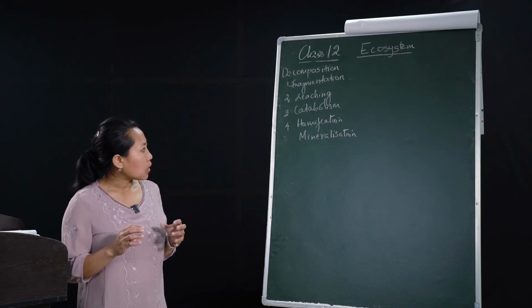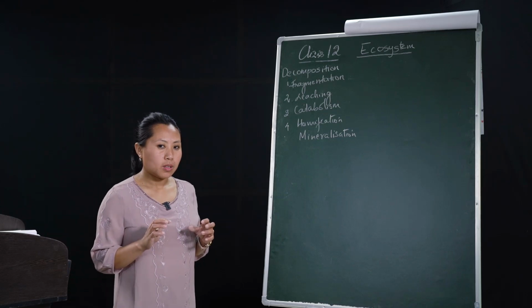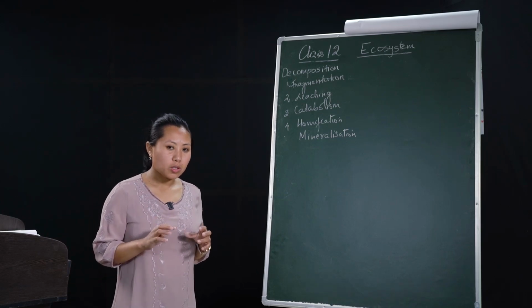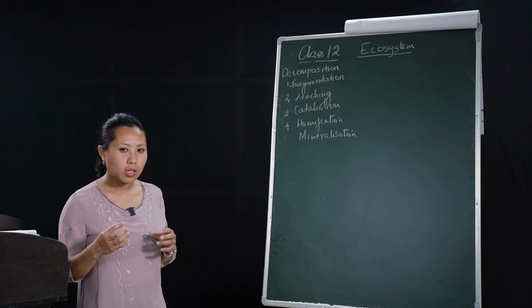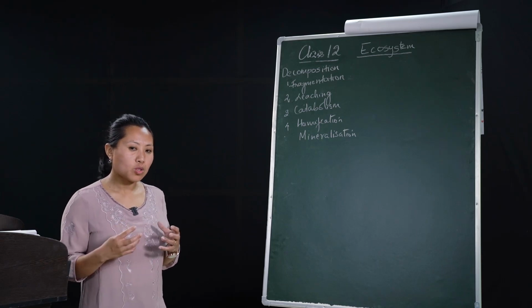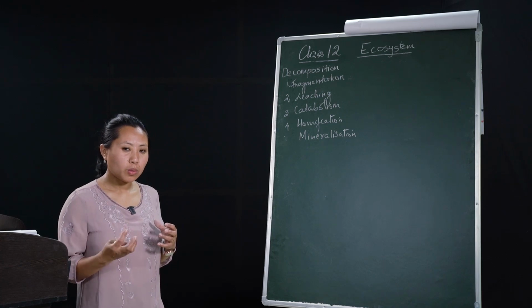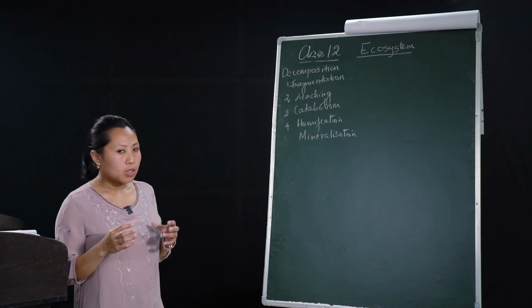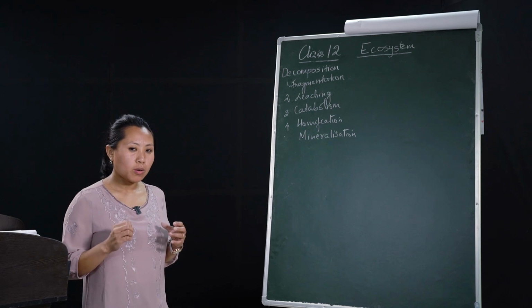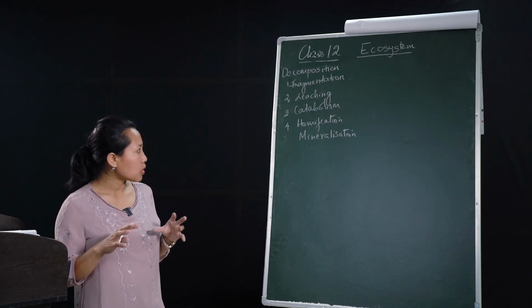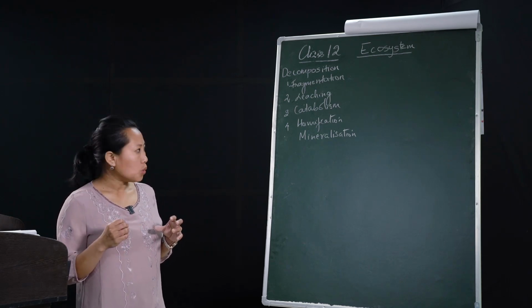In catabolism, the decomposers or reducers secrete enzymes into the environment. These enzymes, secreted by the decomposers, break down the compounds into smaller particles, thereby releasing the nutrients.